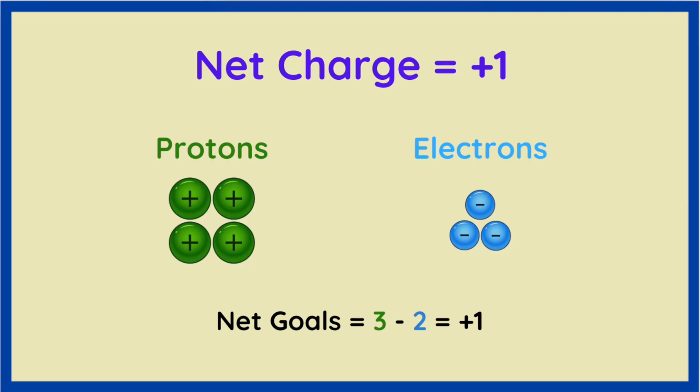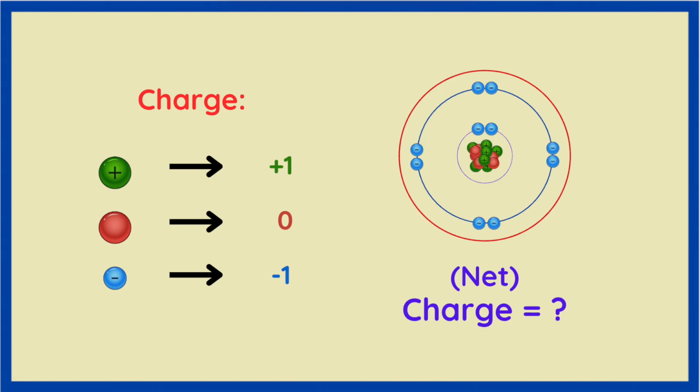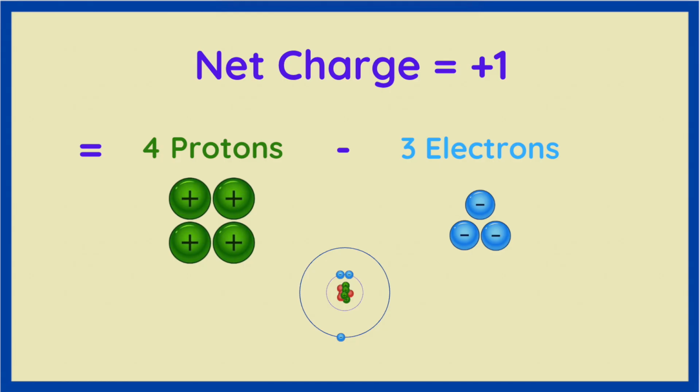Consequently, our net goals value of +1 becomes a net charge value, because instead of our goals minus their goals, it's now protons minus electrons. In fact, net charge is the overall charge assigned to an atom, determined by subtracting the number of the atom's protons minus the number of its electrons. Another way of saying this is that subatomic particles have their own charge, and since they compose an atom, the atom itself has a charge, and we call this the overall charge of the atom, net charge. So an atom with 4 protons and 3 electrons would have a net charge of +1.